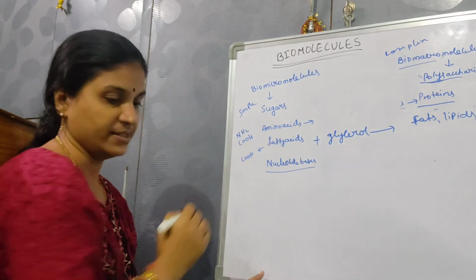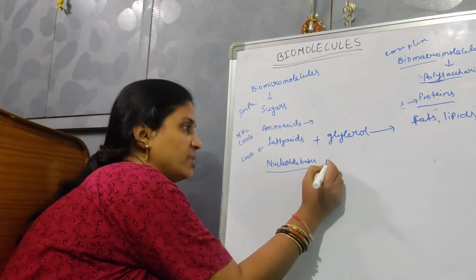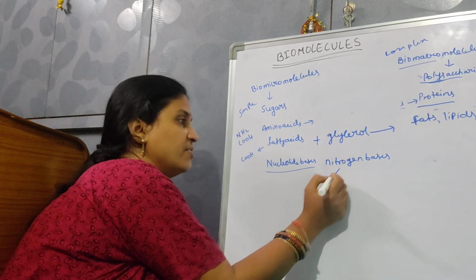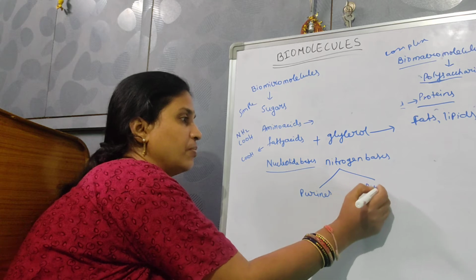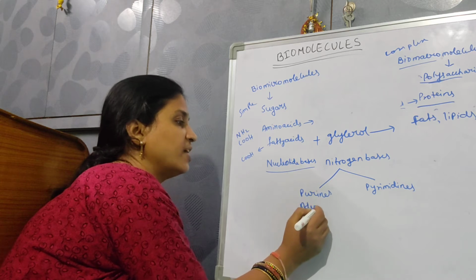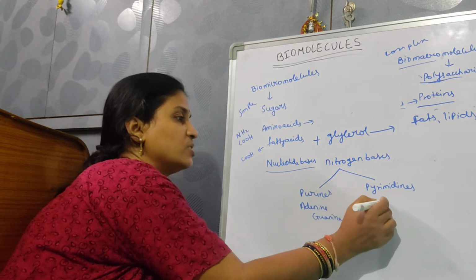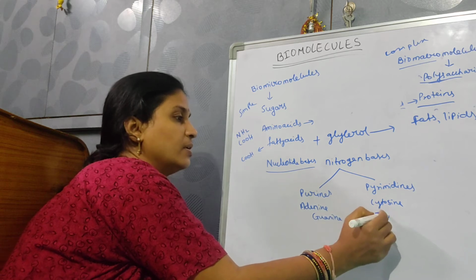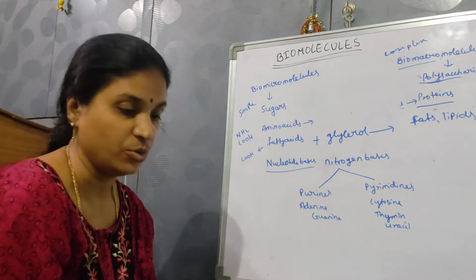Coming on to nucleotide bases. These are heterocyclic rings that have nitrogen bases. These nitrogen bases are divided into two types: purines and pyrimidines. Examples of purines are adenine and guanine. Examples of pyrimidines are cytosine, thymine, and uracil.